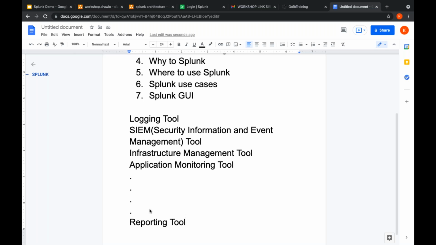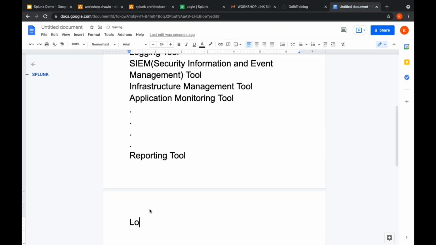So what are log files again? Log files are nothing but machine generated files. If you ask what are machine generated files: the operations, the activities, or the events that are performed on the machines or devices are stored in separate files, and these files are called log files.